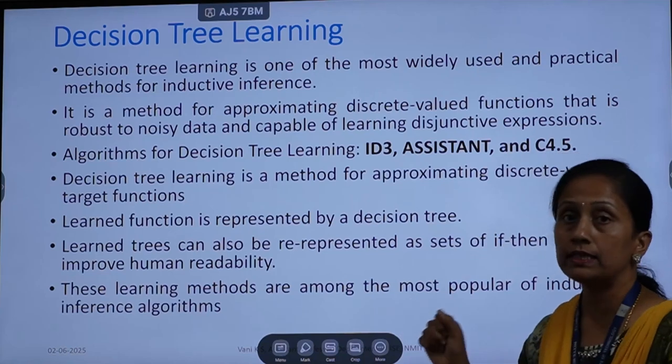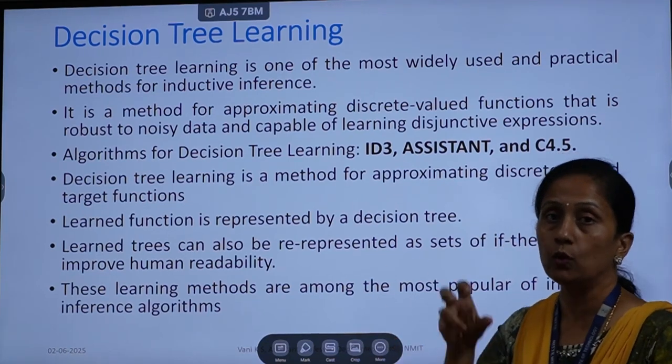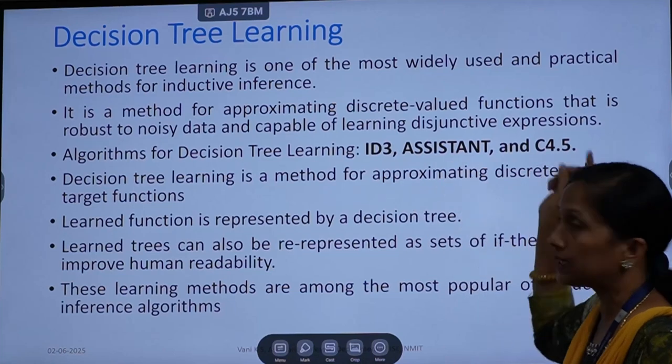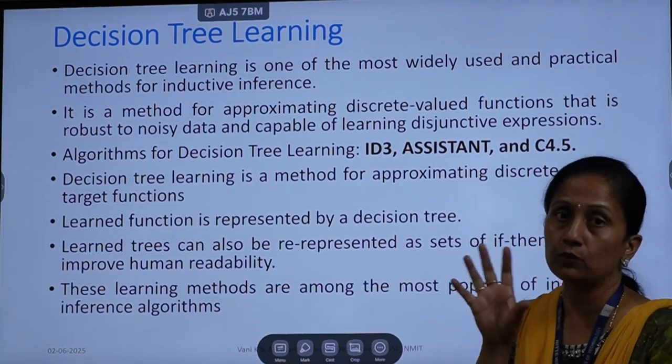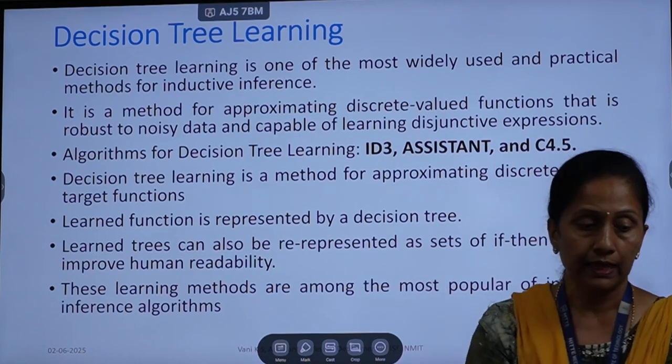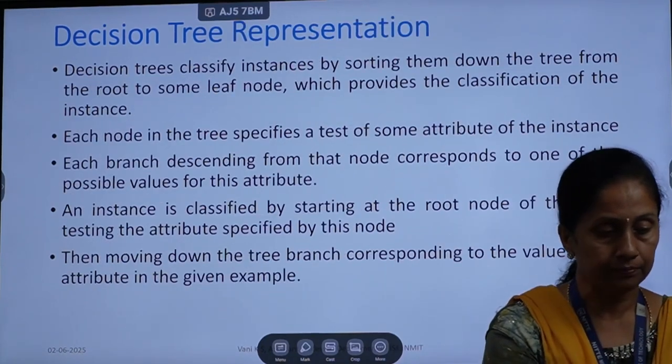Based on how the decision tree is constructed, how the nodes are constructed and how the root node is chosen, these three algorithms have differences. So decision tree is one concept, and under that we have ID3, Assistant and C4.5: three algorithms.